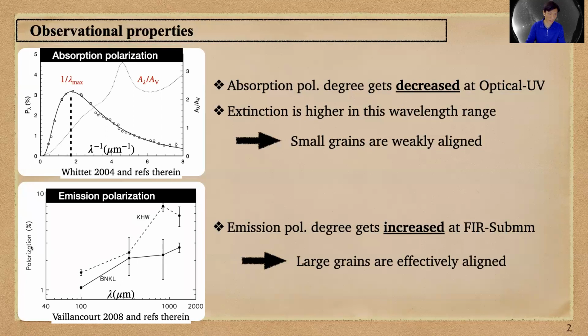Here, the polarization fraction of the thermal dust emission is shown as a function of wavelength, measured toward two clouds in OMC. What we can see from the figure is that the emission polarization degree increases toward longer wavelengths. Therefore, the large grains are effectively aligned. So a successful theory describing dust grain alignment should reproduce those observational properties.